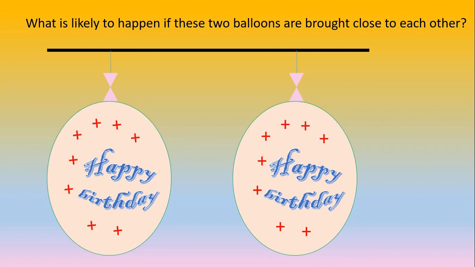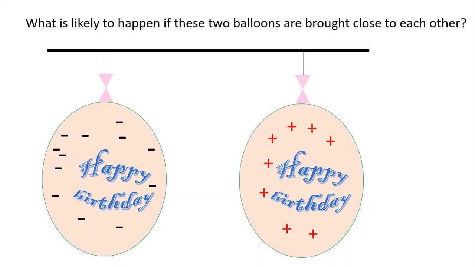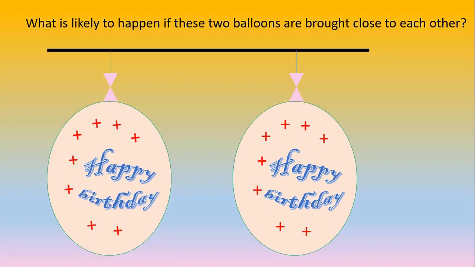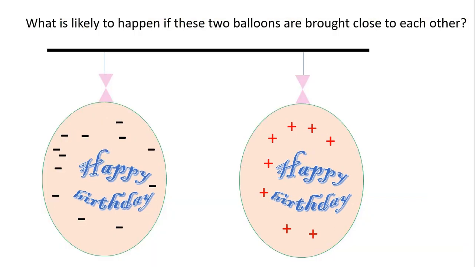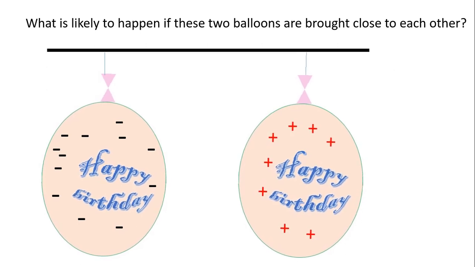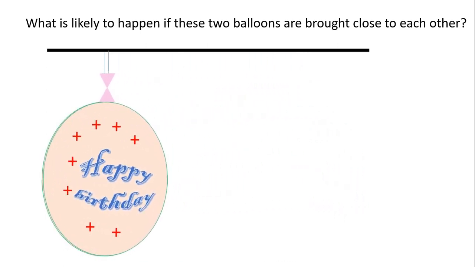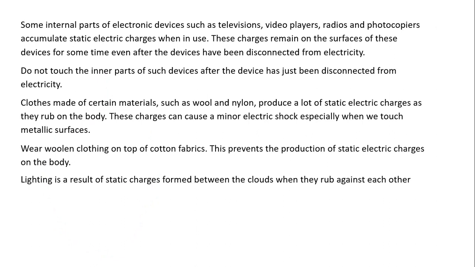They were rubbed using the same material, and therefore they acquired the same charge. If they are brought closer to each other, they are likely to repel. What about this one, where you have the negatives and positive? If you bring these balloons closer to each other, there's a positive charge balloon and a negative charge balloon. If they are brought closer to each other, they attract, because unlike charges attract.